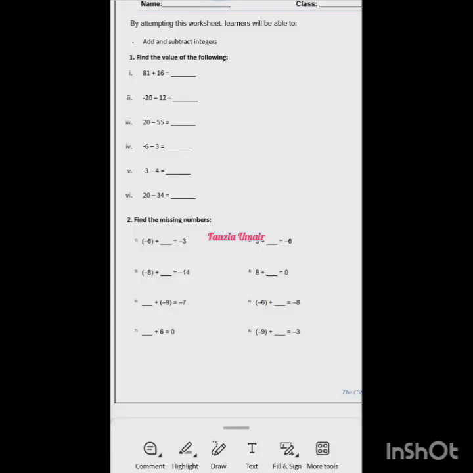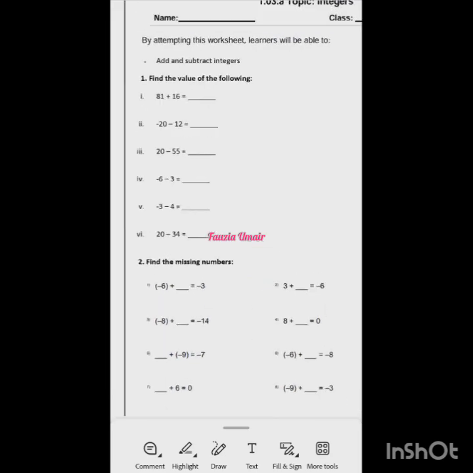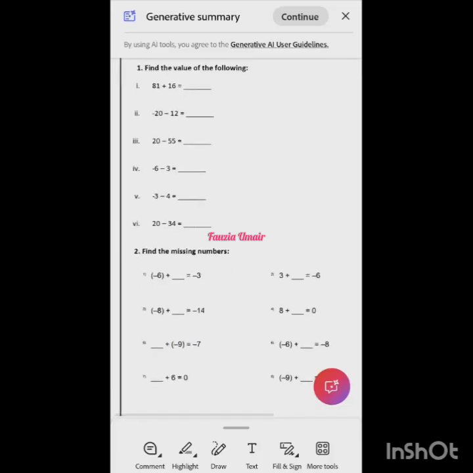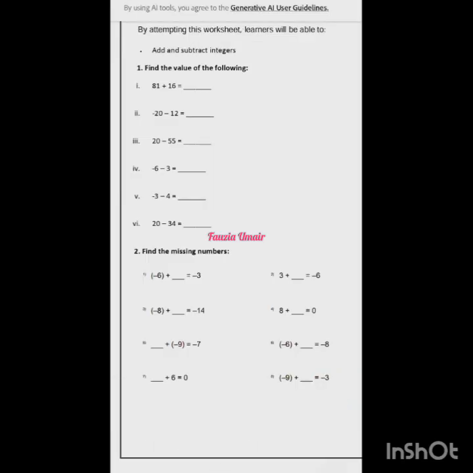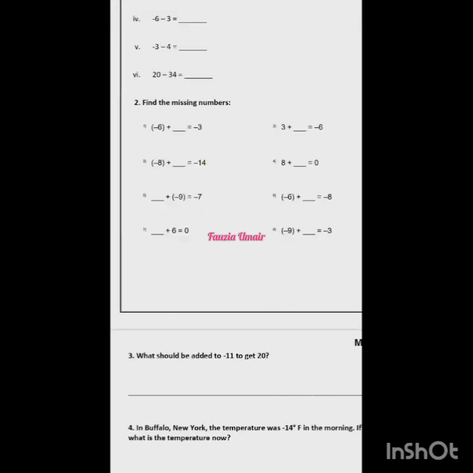If you learn integers well, there will be many times when you will be using this. You will use them in fractions because the same sign game is there also. You will use them in expressions, algebra, linear expressions, equations, and many more as you go forward. So this worksheet we will do tomorrow. We will discuss them all. There are some word problems also. We will go through them.